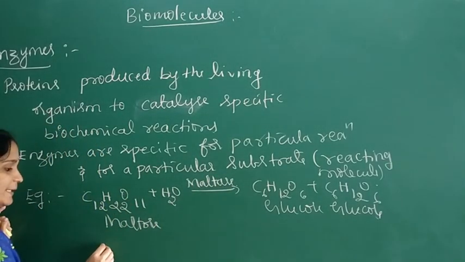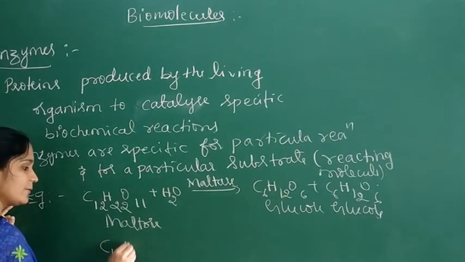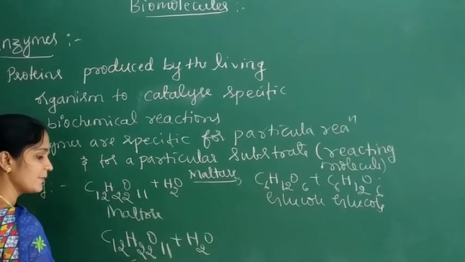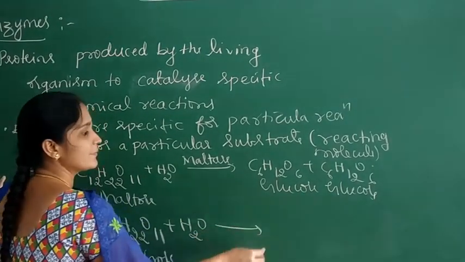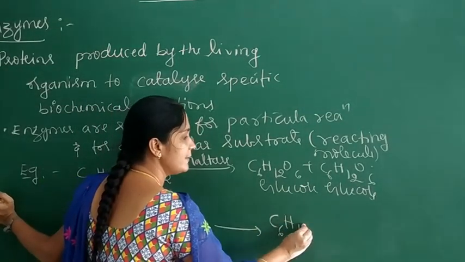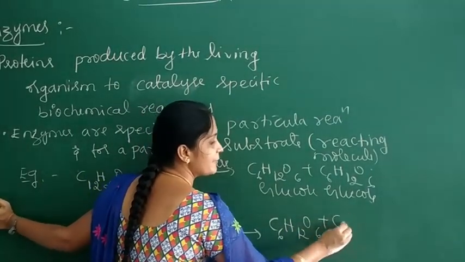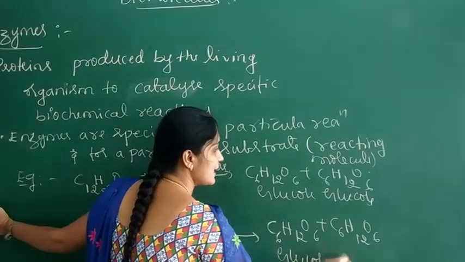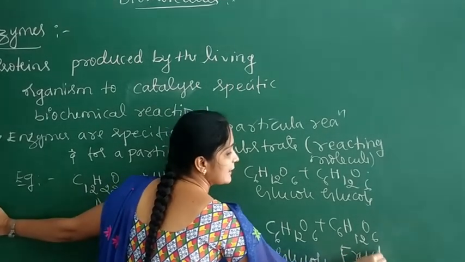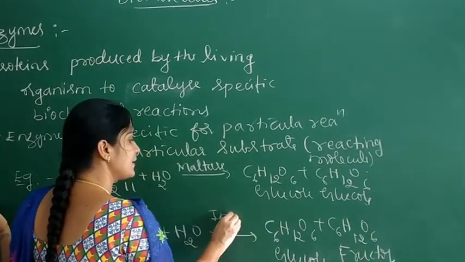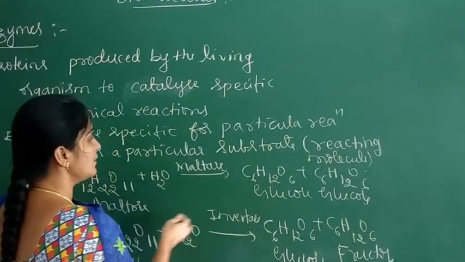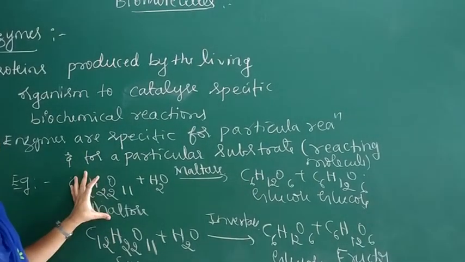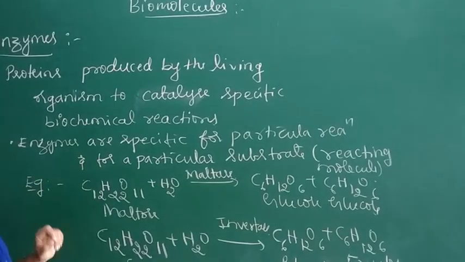Another example is sucrose. When sucrose is hydrolyzed, we get glucose and fructose. This reaction is catalyzed by the enzyme invertase. The enzymes are specific for a particular reaction and for a particular substrate. So these are the examples for enzymes.